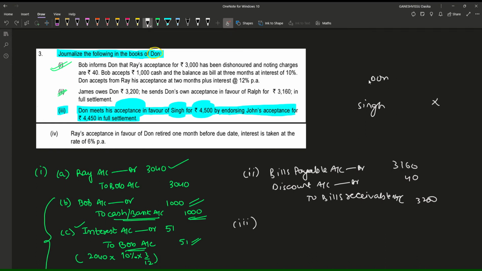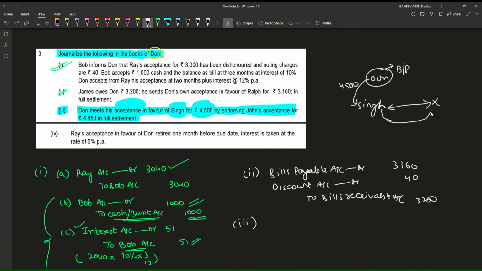First of all, Don has purchased some goods worth 4,500 from X, for which he has accepted bills payable. Now he is having these bills payable.